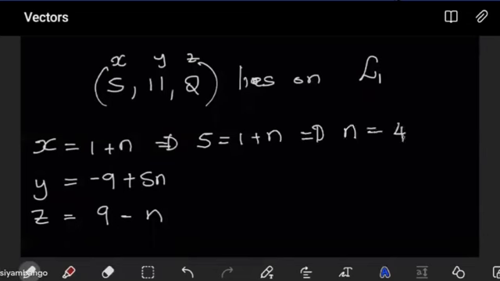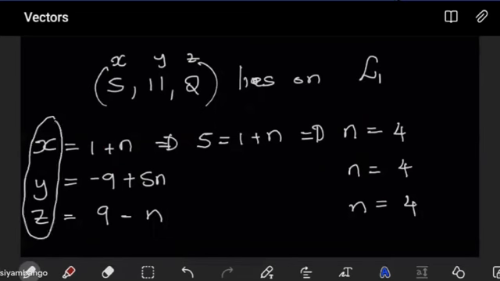The values of n I get from each parametric equation must all be 4. They must be the same, because for any point that we pick on this line, the value of n must be the same throughout. Have you guys got that?